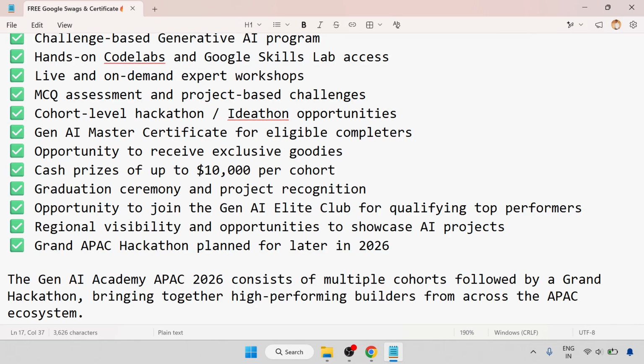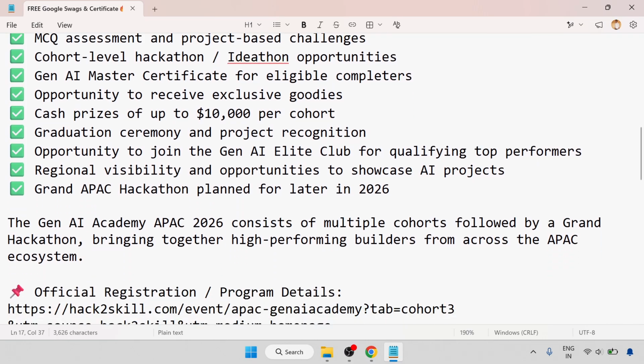There is also an opportunity to receive exclusive goodies, cash prizes up to $10,000 per cohort, a graduation ceremony and project recognition, an opportunity to join the Gen AI Elite Club for qualifying top performers, regional eligibility and opportunities to showcase AI projects, and a Grand APAC Hackathon planned for later in 2026.